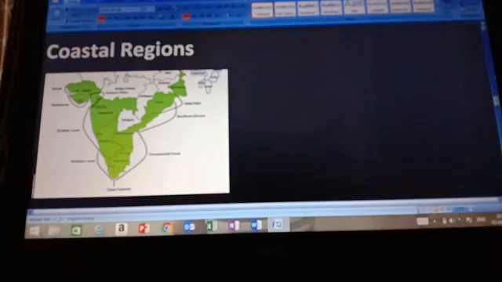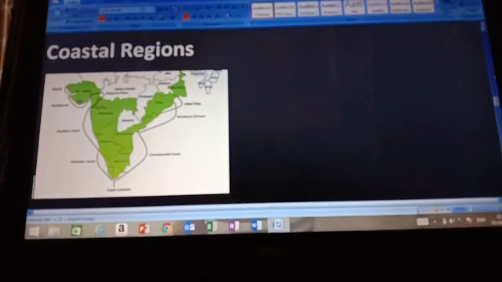Many prominent deltas are also found here: Mahanadi, Godavari, Krishna, Kaveri. They are not suitable for harbors. There are several lakes also: Lake Chilika in Odisha, Kolleru and Pulicat in Andhra Pradesh.